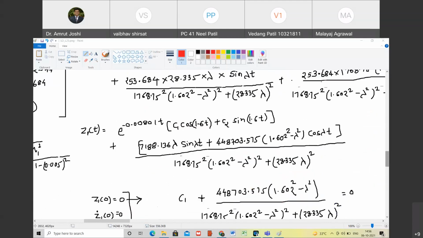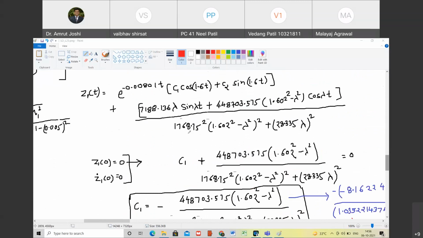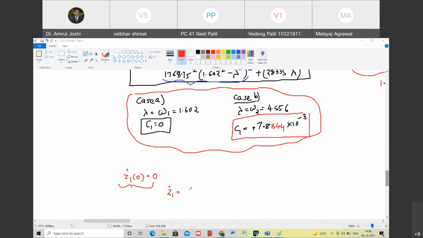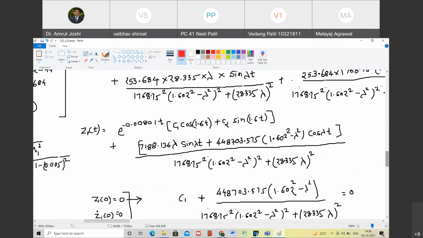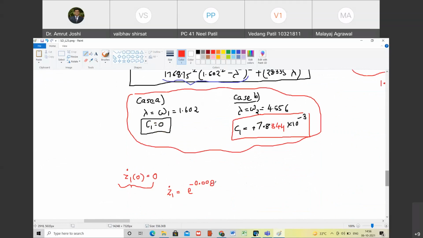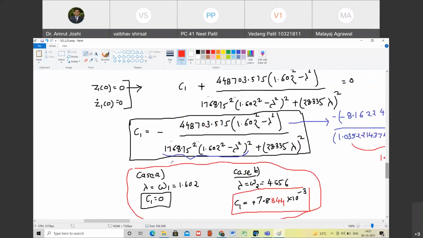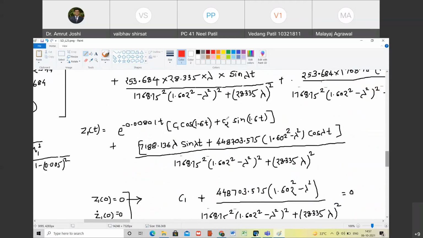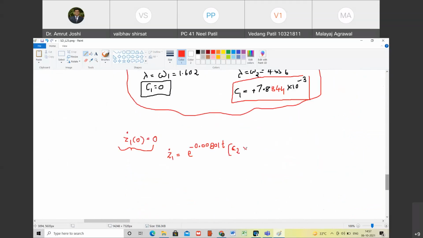So see how the chain rule will be applied. Z1 of t, first of all I am keeping this term as it is. So e raised to minus 0.00801 times t as it is, into bracket C2 times, C2 will remain as it is, into 1.6 into cos of 1.6t.